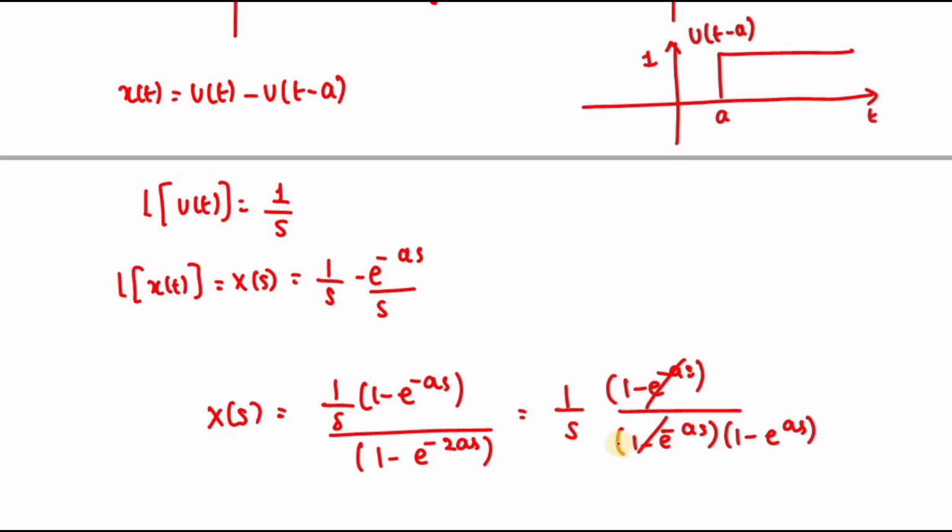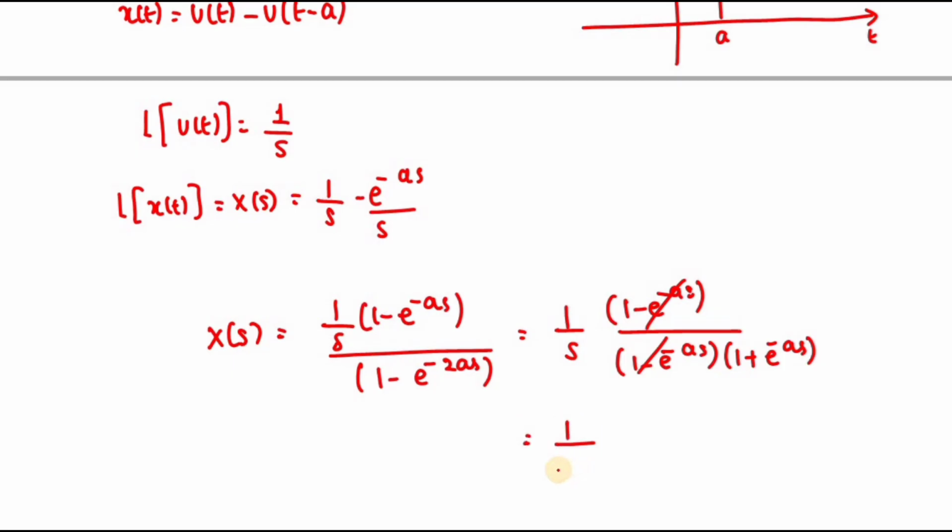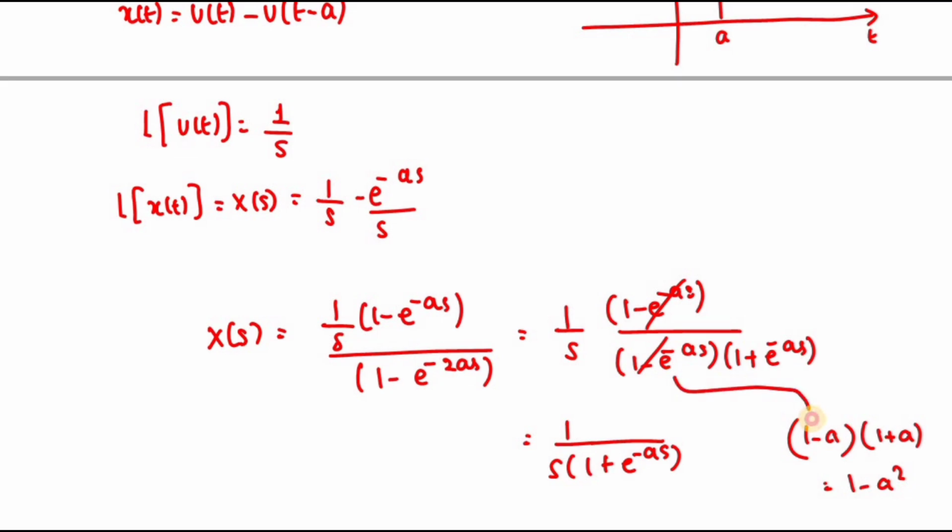So these two get cancelled out, and you will get the answer as 1 divided by s into 1 plus e power minus as, because 1 minus a times 1 plus a is equal to 1 minus a squared.